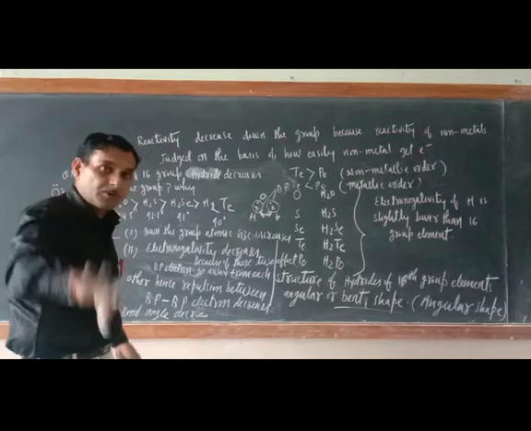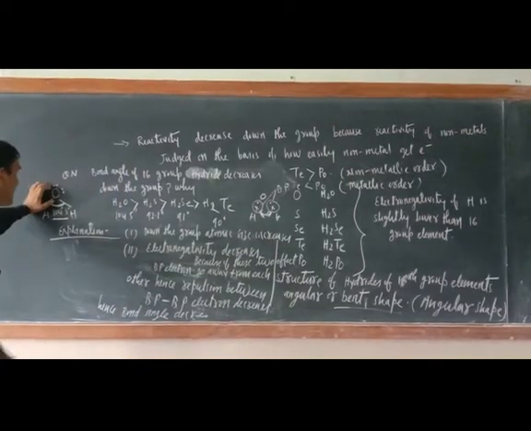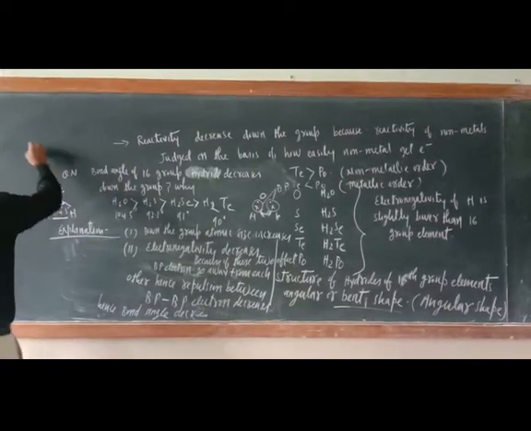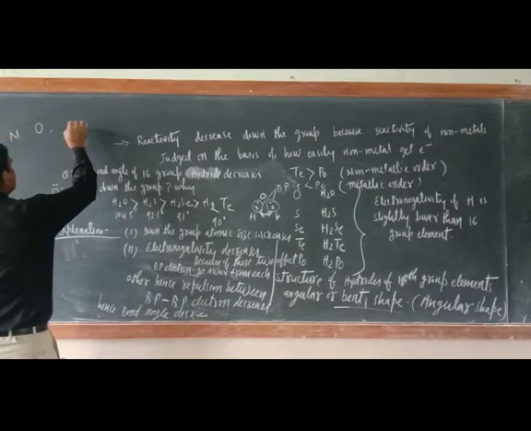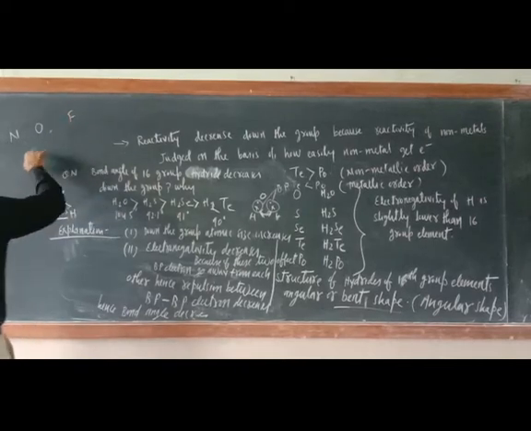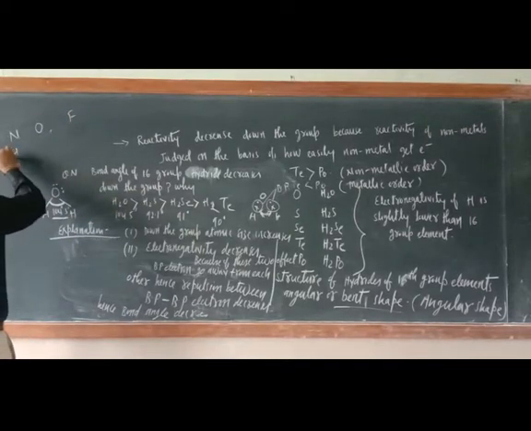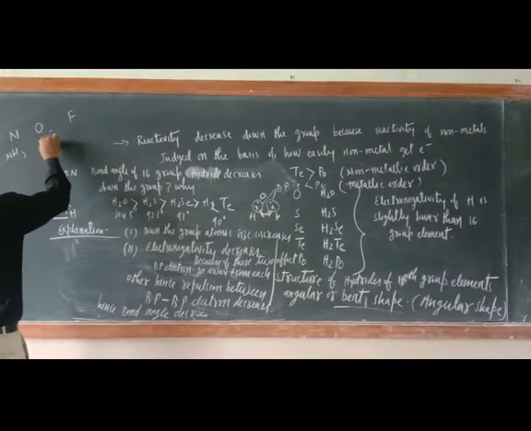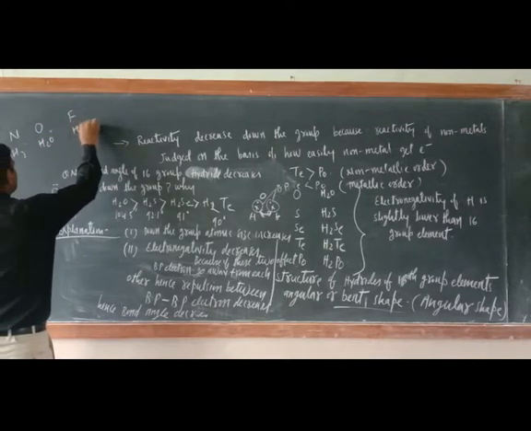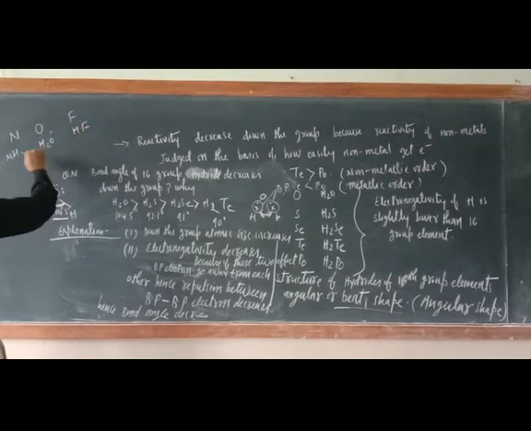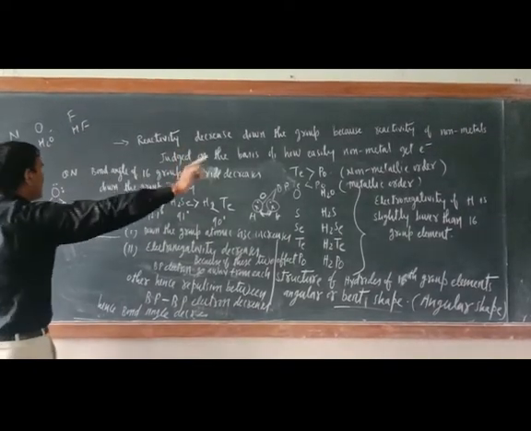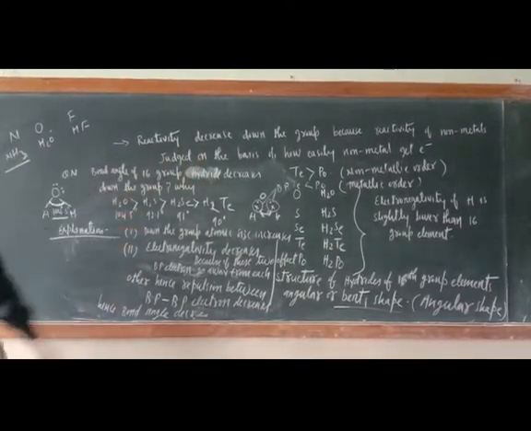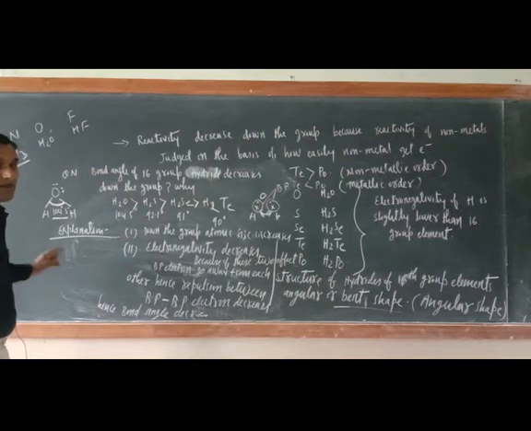So here we are not talking of period, nitrogen, oxygen, then the next member is fluorine. The hydride of this one is NH3, then H2O, then HF. If we are talking of bond angle of same period hydrides, then we should take into account the lone pair bond pair repulsion also.